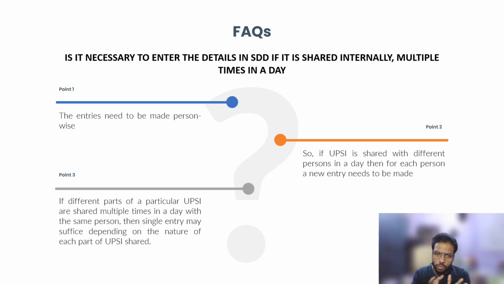Now, if different parts of a particular UPSI are shared multiple times in a day with the same person, then a single entry can be made. Suppose I share different parts of one particular UPSI with you 20 times in a day, one entry would be sufficient to show that on a particular day Rohit has shared the information with Mr. B. Twenty entries are not necessary; one single entry would be sufficient compliance.